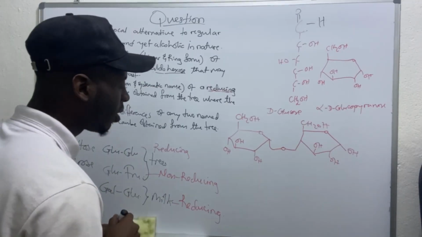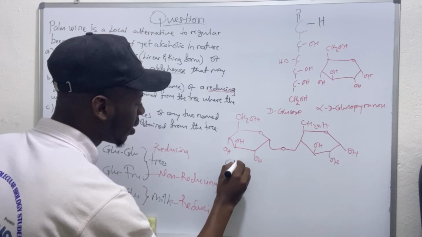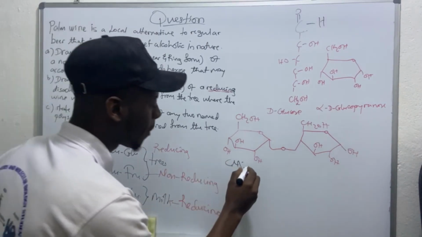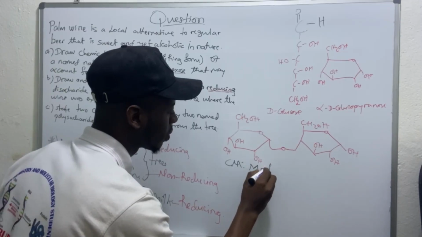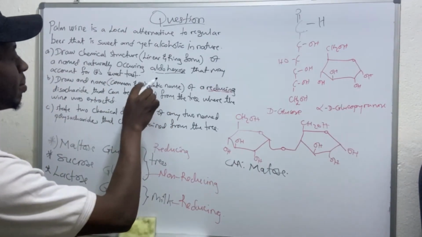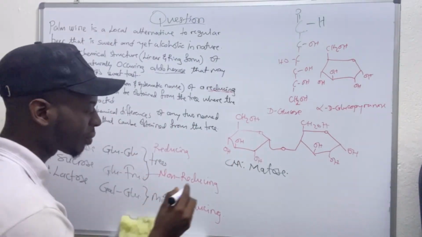So the common name of this reducing disaccharide is maltose. Are we together? Then the systematic name of this disaccharide is, let's go together.